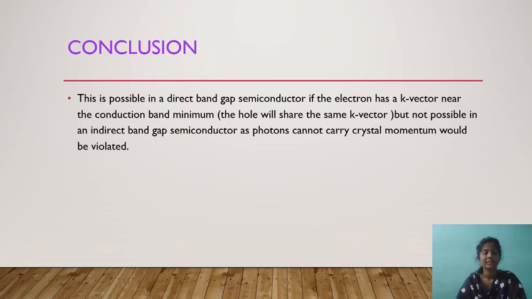Conclusion. This is possible in a direct band gap semiconductor. If the electron has a k vector near the conduction band minimum, the hole will share the same k vector, but this is not possible in an indirect band gap semiconductor, as photons cannot carry crystal momentum and so momentum conservation would be violated.